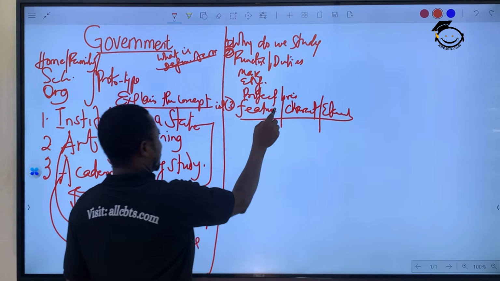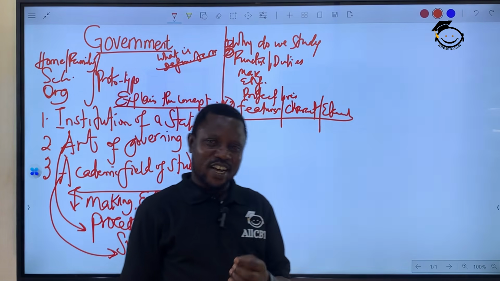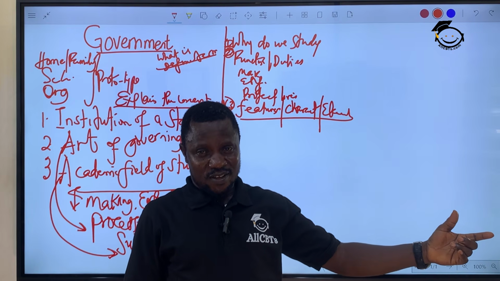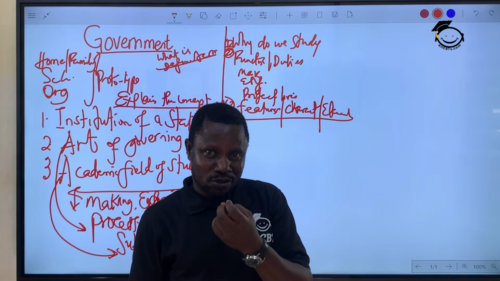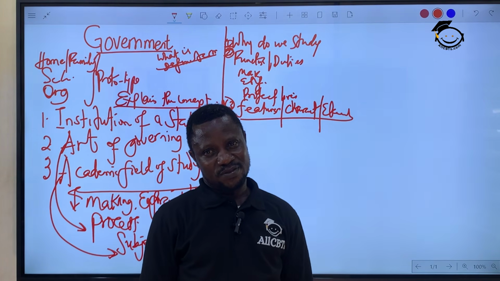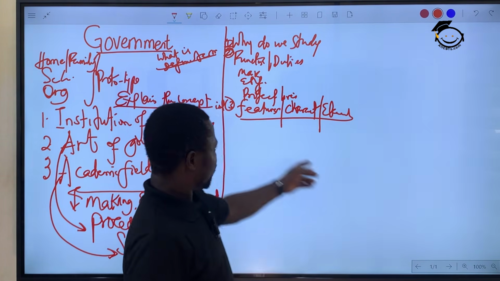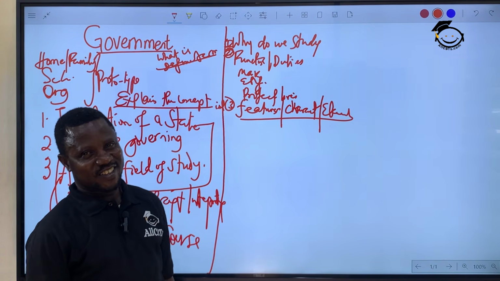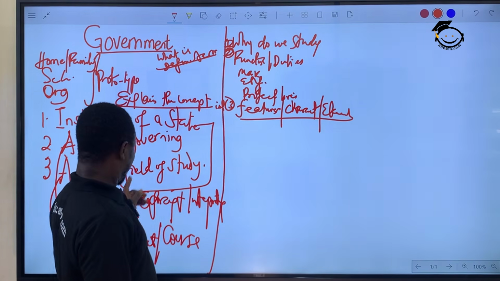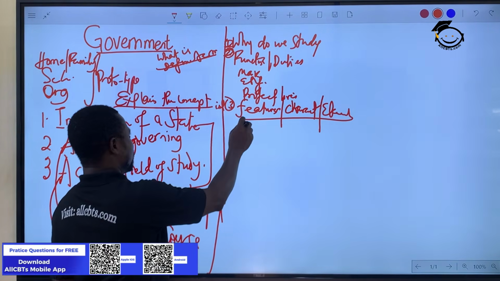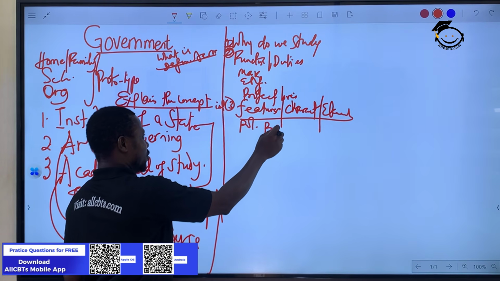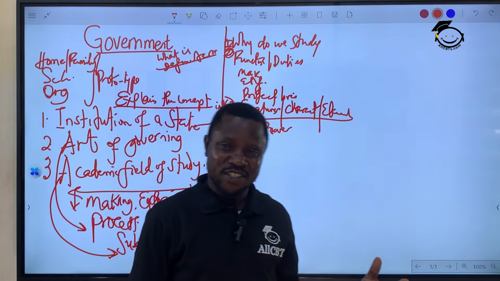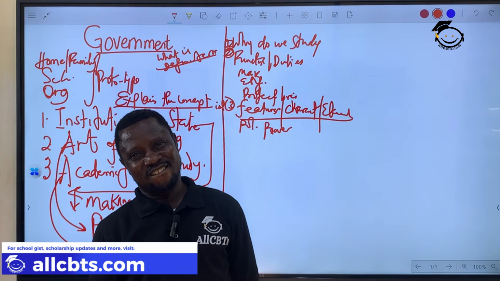In other words, when you say features, what distinguishes government as an institution from other institutions? That's what the feature is talking about. What do you think? It is only government that has what they call political power. No other institution has this political power, because that's the only thing you need to control the people. Right?